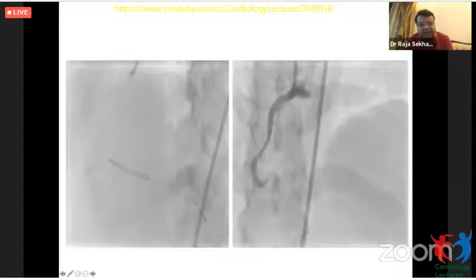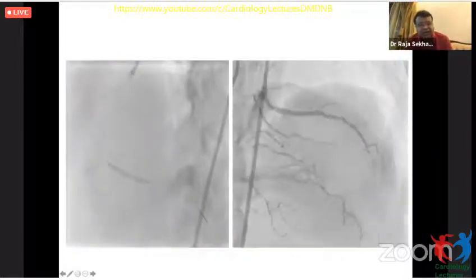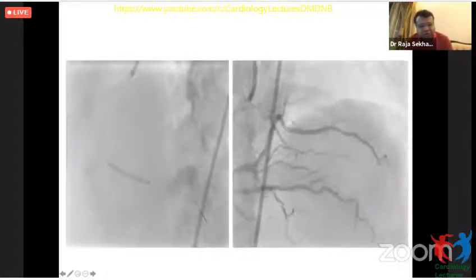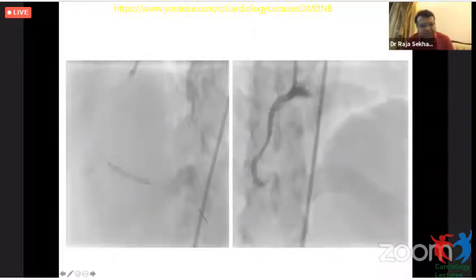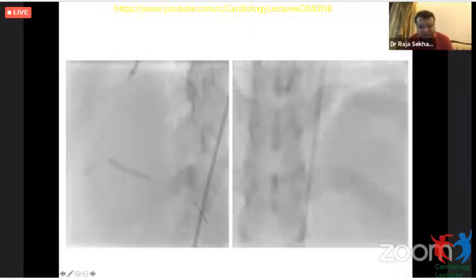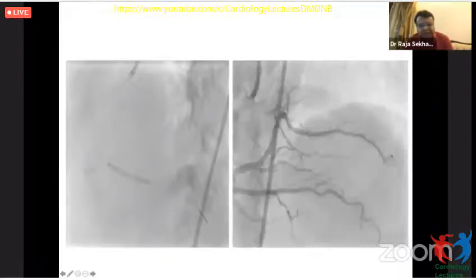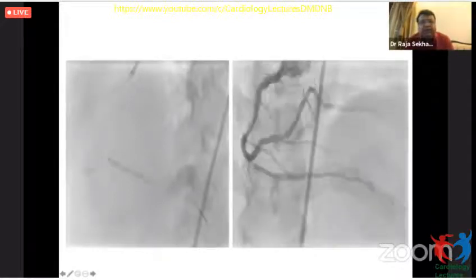So she was stabilized. The donor artery in the RCA, the PDA branch, also had an intermittent stenosis, which had to be stented because the microcatheter movement at that segment had made that plaque unstable.